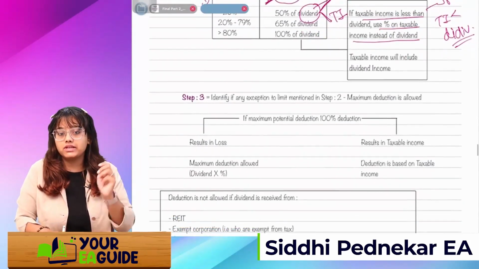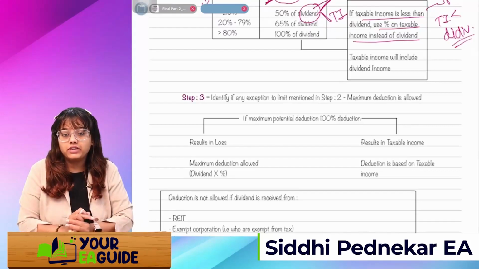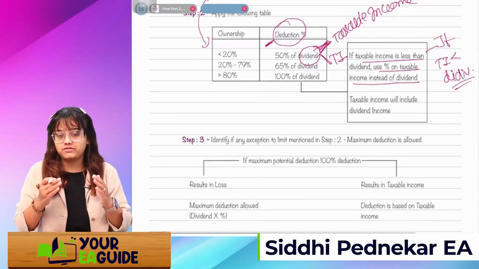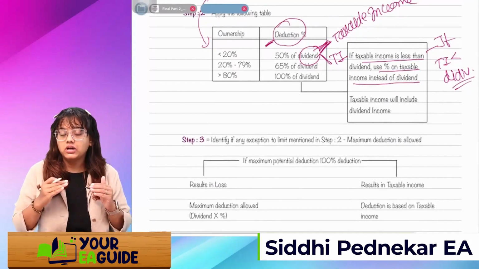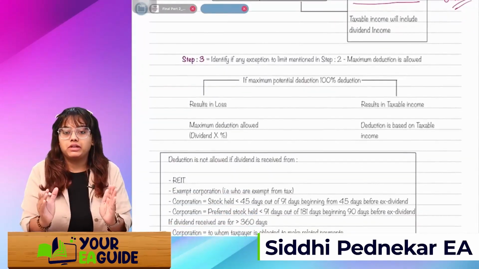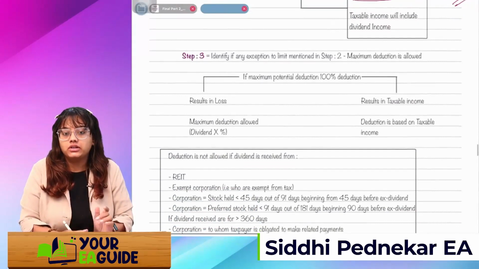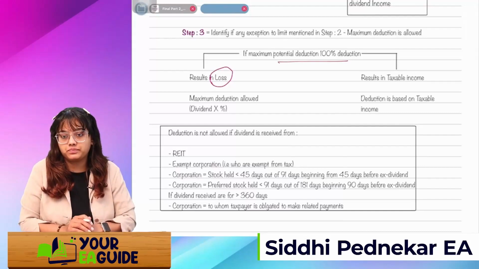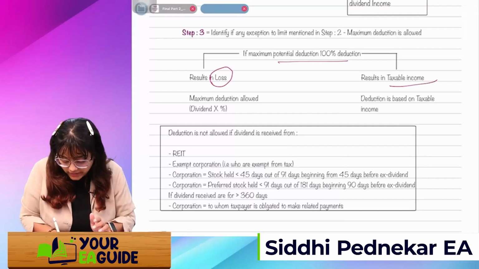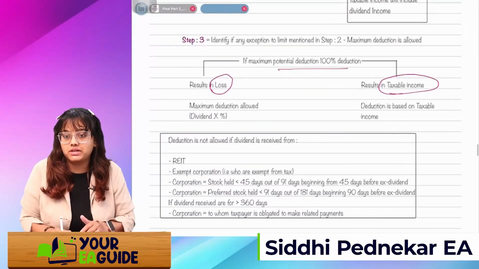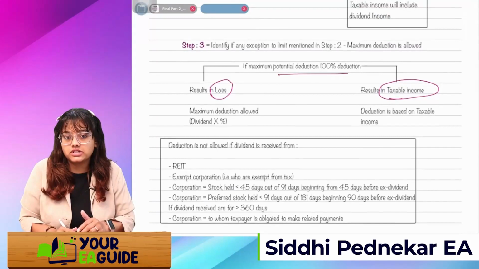So how will you see? There's one formula. Identify if there is any exception to this. We are just calculating whether to apply this 50%, 65%, 100% on taxable income or on the dividend income. So you will make this type of table. If there's a loss, then the maximum potential deduction will come into picture. If it's a taxable income, a profit, then the deduction is based on taxable income. If it's a loss, then the maximum deduction is allowed, that is dividend times the percentage.